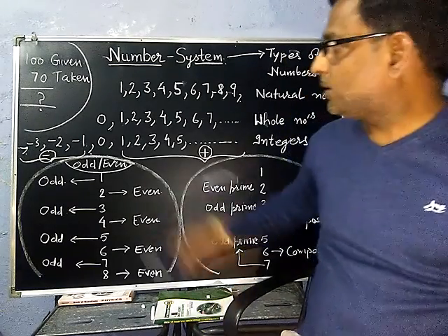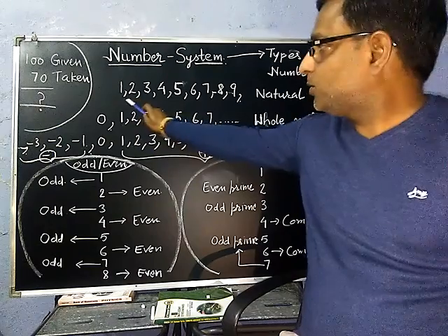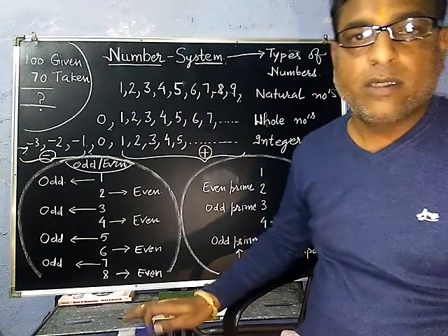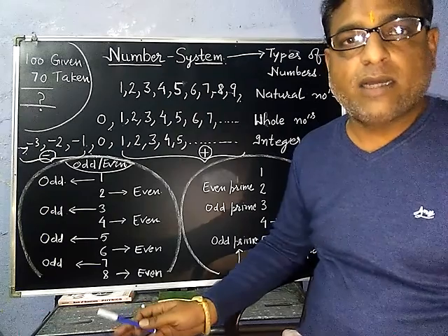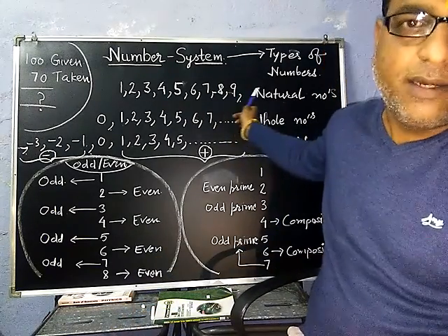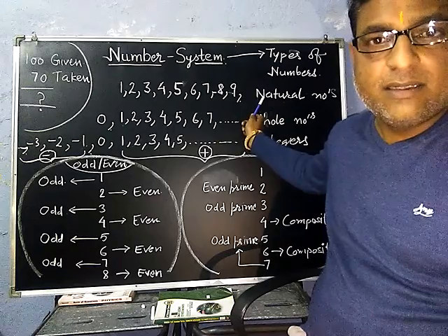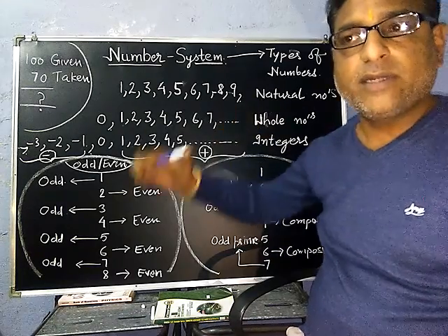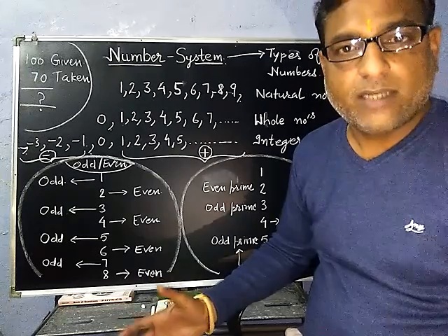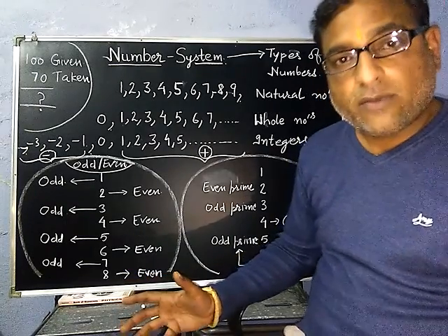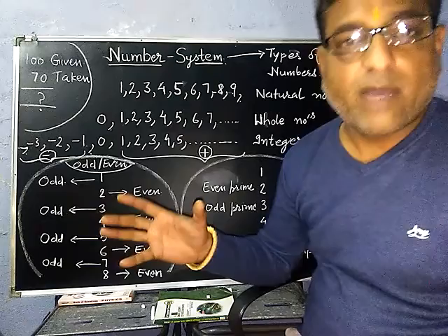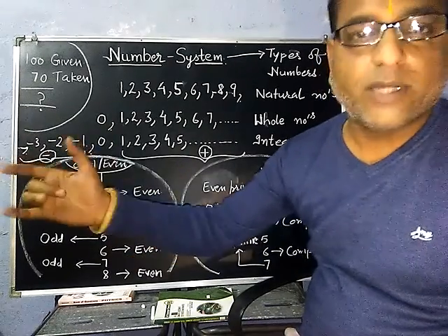You can see on the board I have written 1, 2, 3, 4, 5, 6, 7, 8, 9 and so on. So there are infinite numbers in the world, and their name is natural numbers. We are calling them natural numbers. Now the question is, why are these called natural numbers, right? What's the answer to this question? Suppose you ask any five persons to tell the counting.